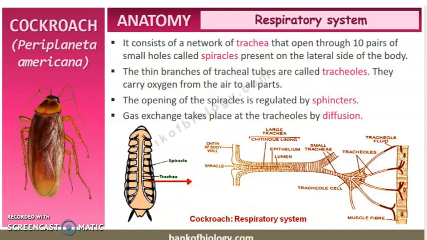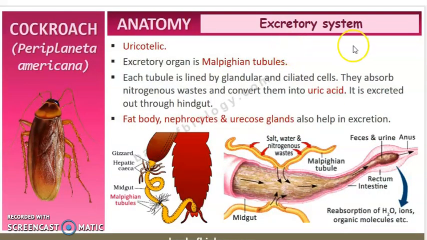Clear? So this is about the respiratory system, children. Now let us move on to the next system, which is called the excretory system. So the excretory system consists of the excretory organ which is called the Malpighian tubules. So the excretion is performed by the Malpighian tubules. We have studied it in the alimentary canal portion, right?